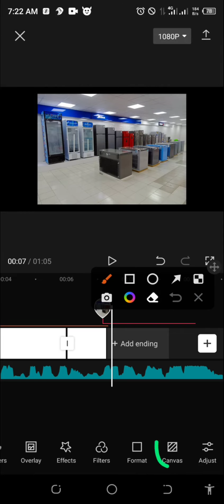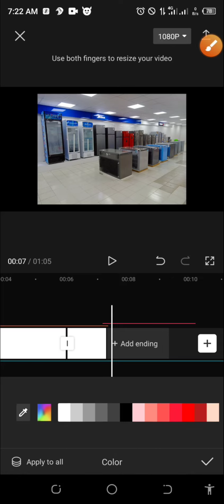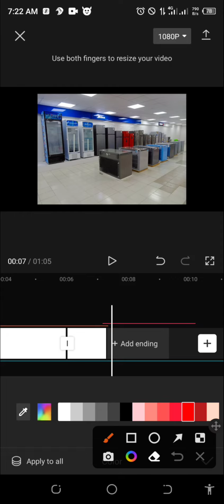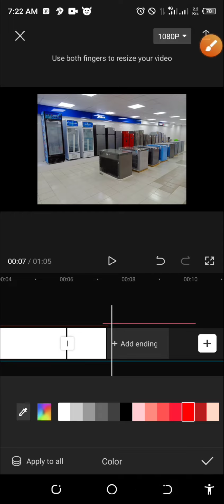Let me show you this canvas. Click it and look at color. Click on color. Any background you want to use. Let's say I want to use red background. Red. Yeah, but you can always go with white. Okay, always go with white. Then you click on this OK. Make sure you select this select button here. Okay, so I will show you why you need this.